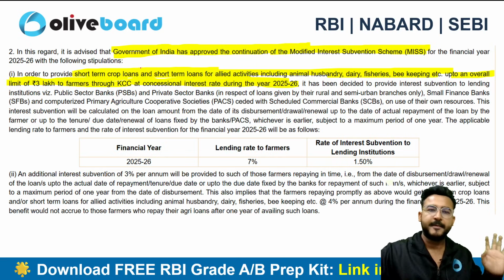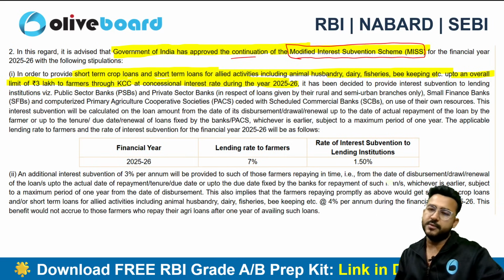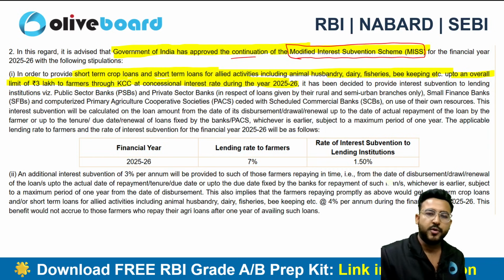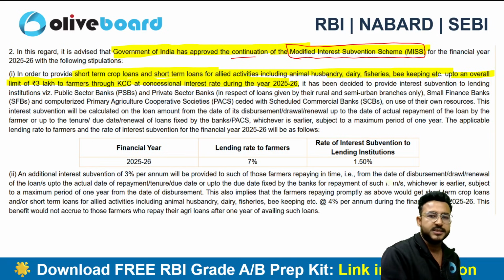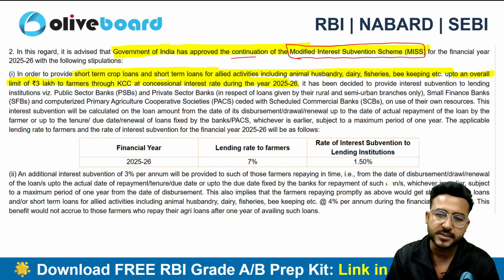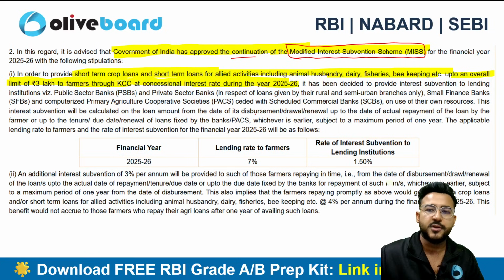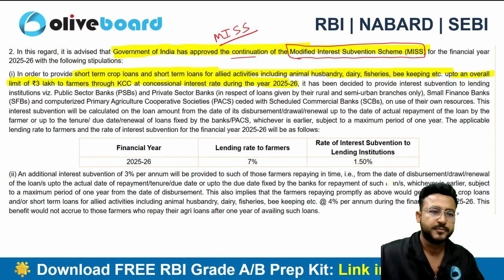The very first thing is the government has approved the continuation of the modified interest subvention scheme. What is the modified interest subvention scheme? Banks give loans and advances to farmers and other categories of borrowers at a subsidized rate, and the interest subvention scheme allows the banks to get compensated by the government of India. So the government has again approved the continuation of MISS, the modified interest subvention scheme.